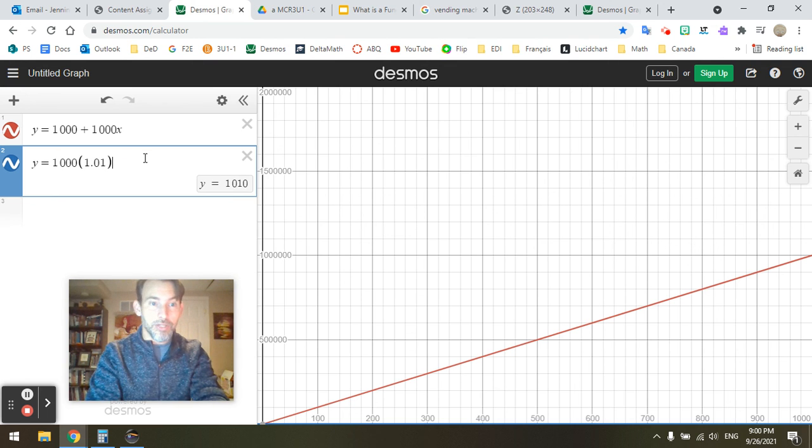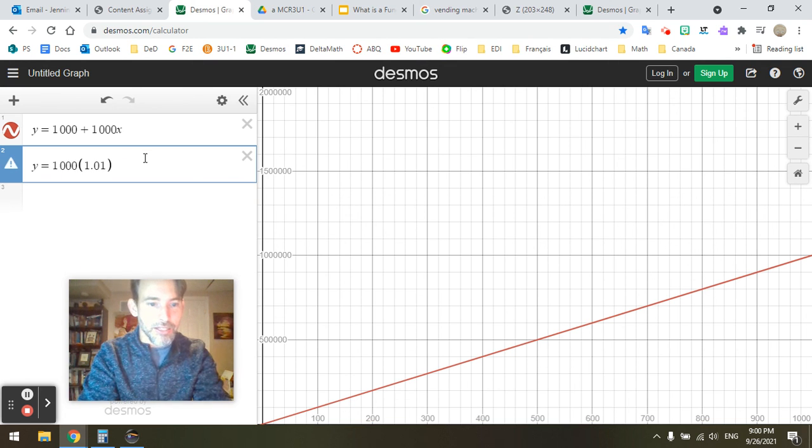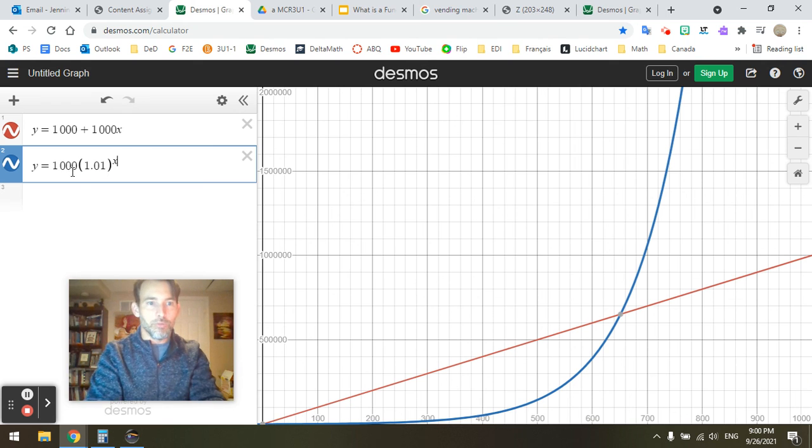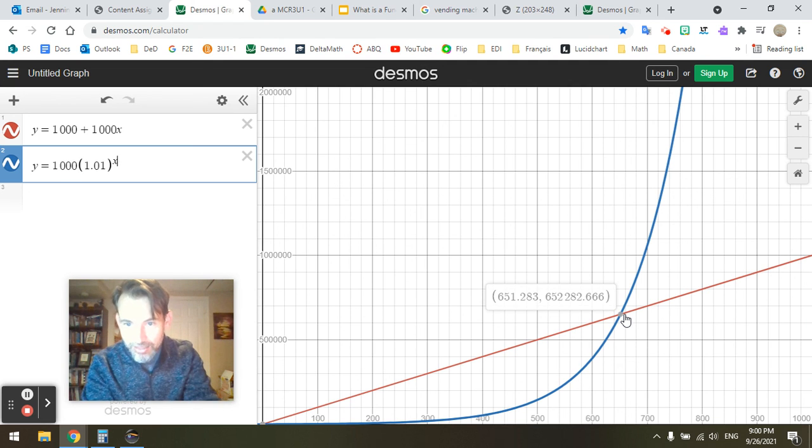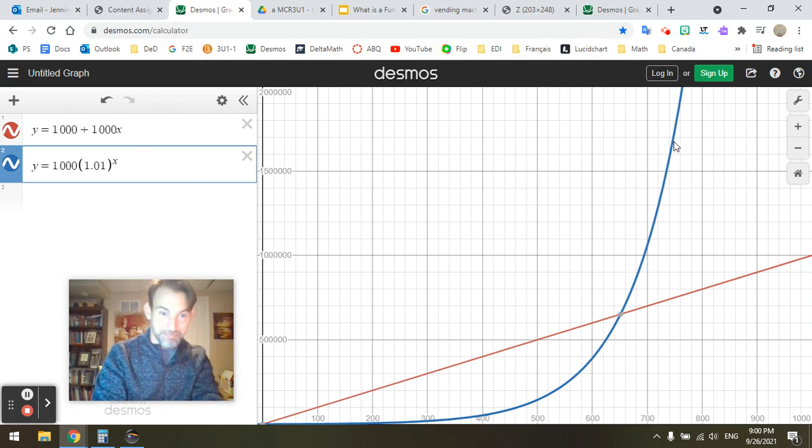But the thing with compound interest is, now we use the x as an exponent. Now we raise this to the power x. What? Look at that. In the beginning, it's hardly growing. This is a relationship between time and how much money you have. It's hardly growing, and then suddenly its growth starts to accelerate and go faster than this one's growth. And it crosses at 650 years in the future. And at that point, you're going to have more money with the compound interest, even though it's only 1%. How much more? That goes up to about 20 million.